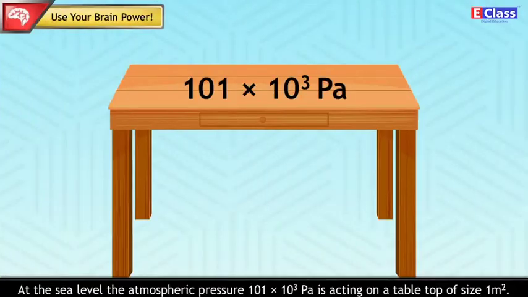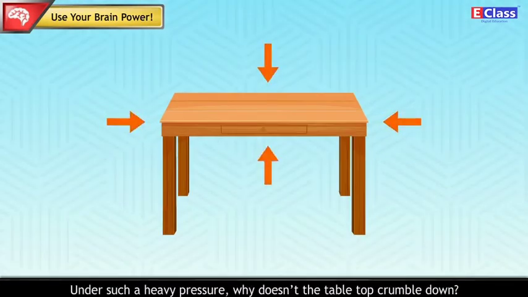Use your brain power. At the sea level, the atmospheric pressure 101 × 10^3 Pa is acting on a tabletop of size 1 m². Under such a heavy pressure, why doesn't the tabletop crumble down?